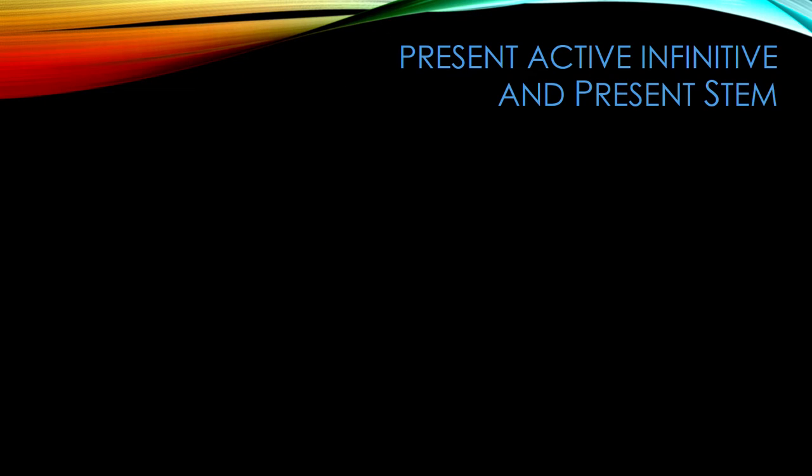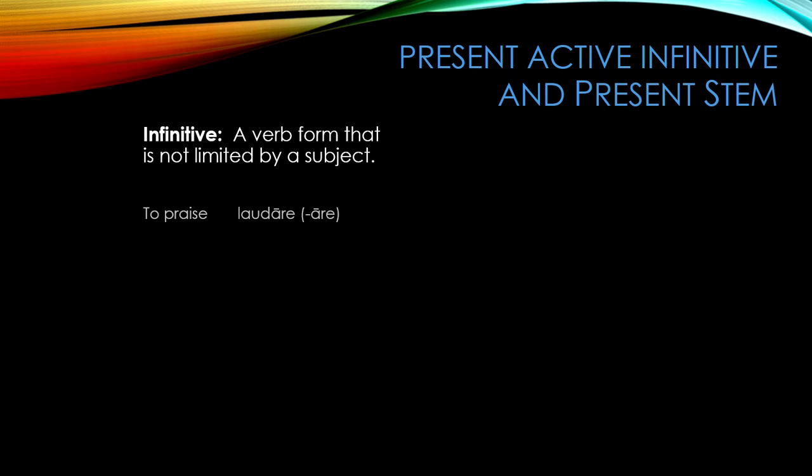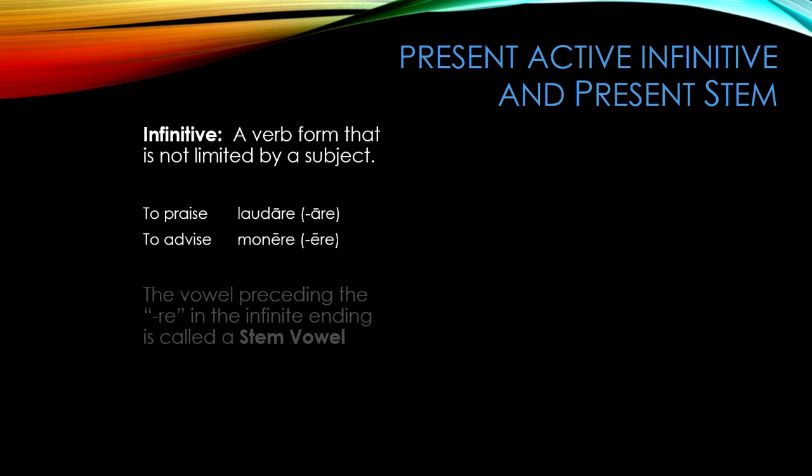In order to be able to conjugate a Latin verb, you first need to know about the present active infinitive and the present stem. An infinitive is a verb form that is not limited by a subject. It is usually translated as to do the action of the verb. For example, the infinitive of praise in Latin is laudare, to praise. The infinitive of advise is monere, to advise. You will see that all of these forms end in re.